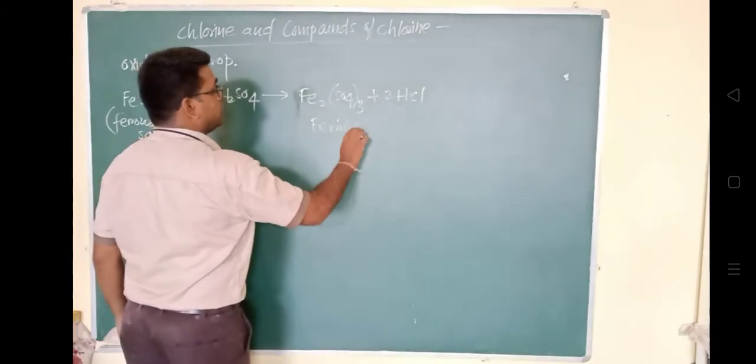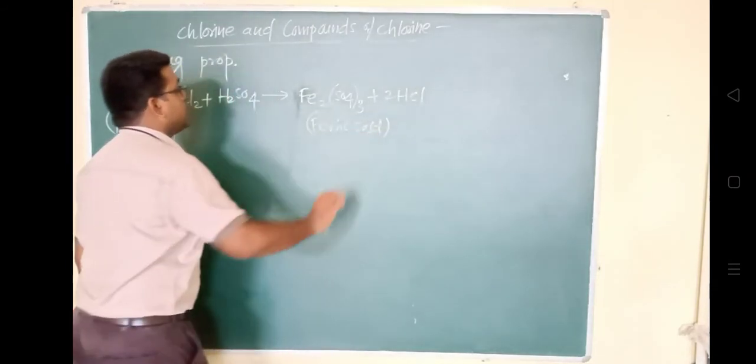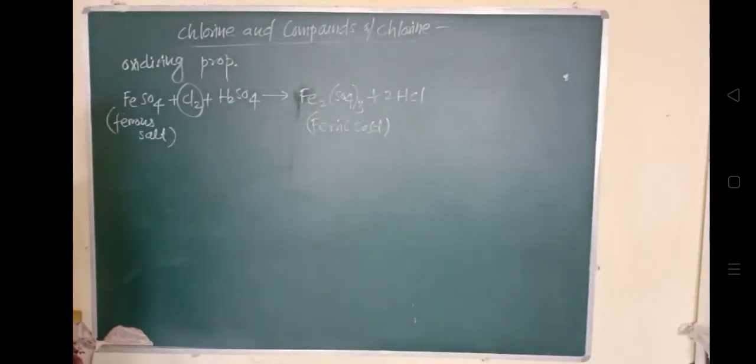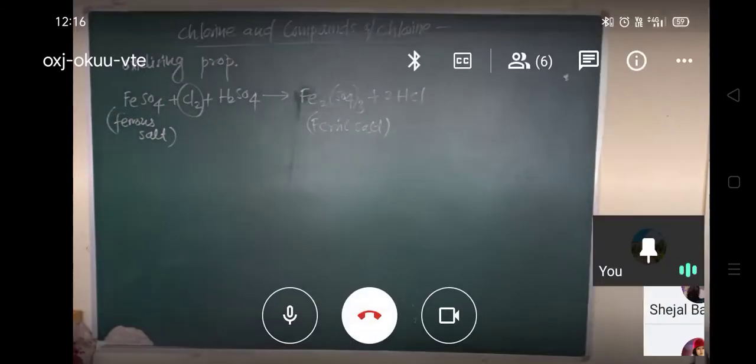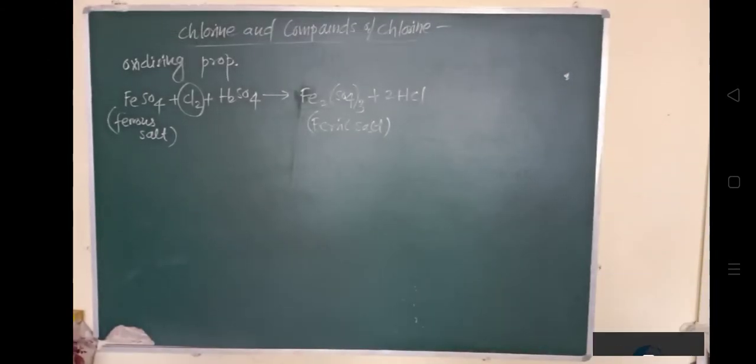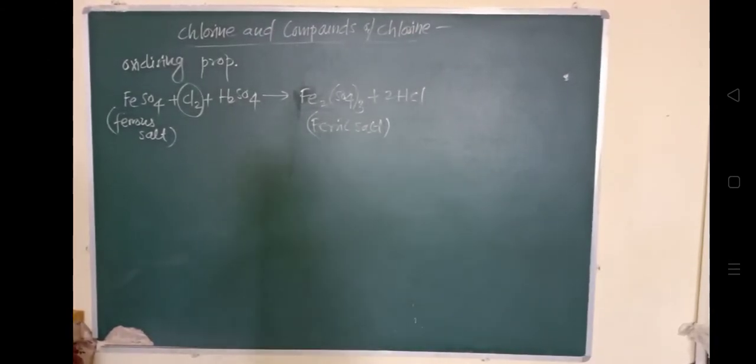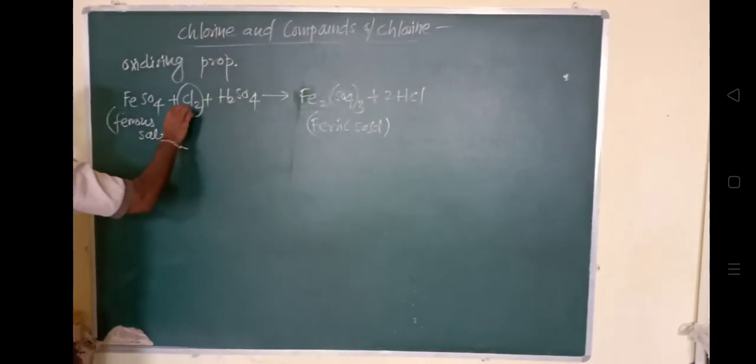Chlorine is acting as an oxidizing agent here, in presence of SO4. So it has the oxidizing property.